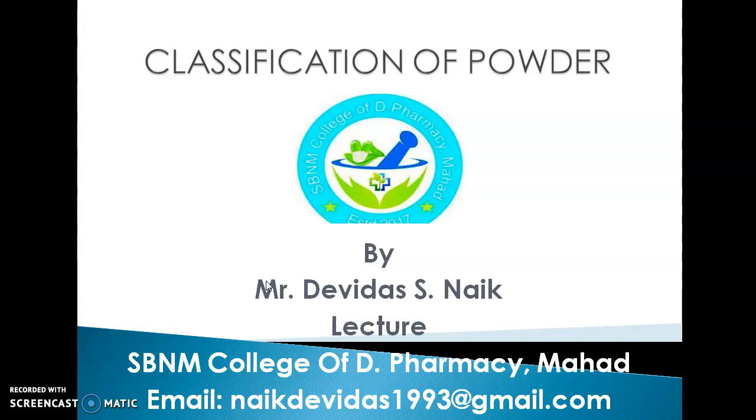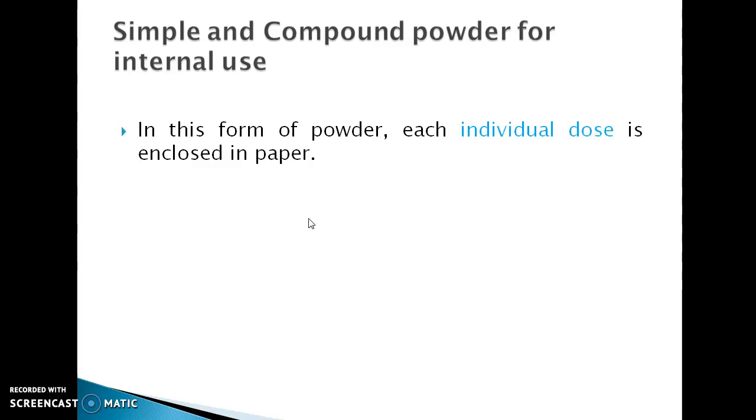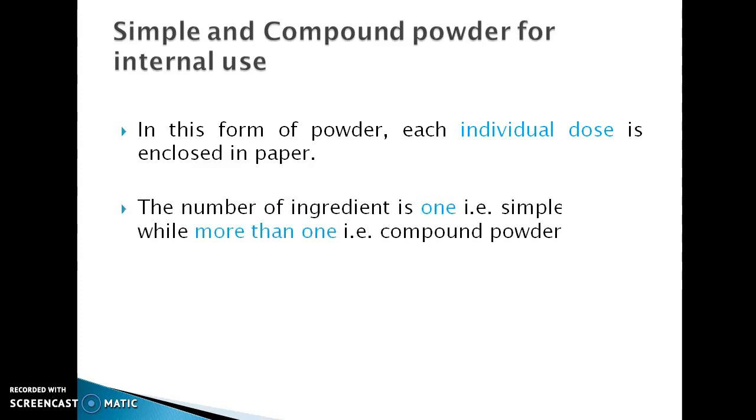In the last video, we learned about the classification of powder. In this learning dialogue, we discuss the next classification of powder: simple and compound powder for internal use. In this form of powder, each individual dose is enclosed in paper. The number of ingredients, that is one, is called a simple powder, while more than that is known as